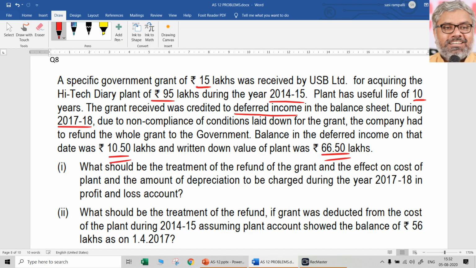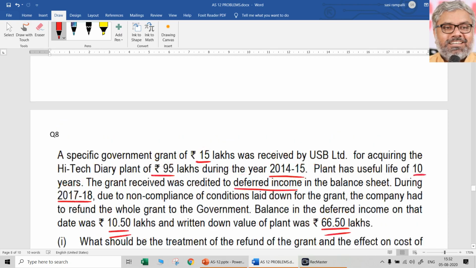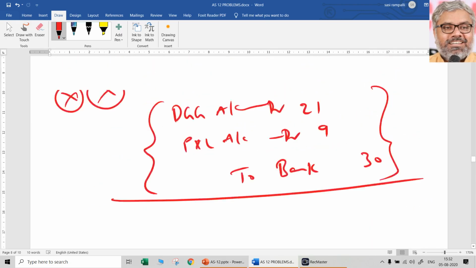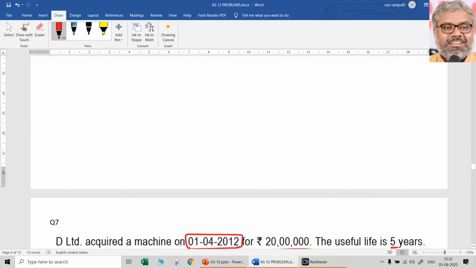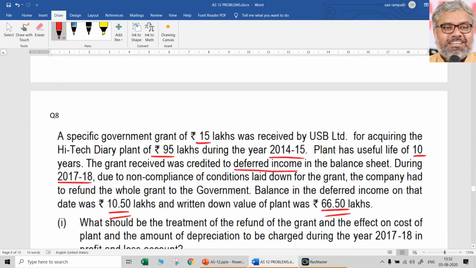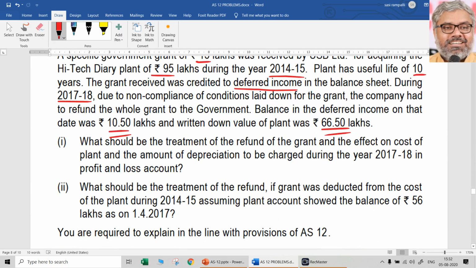Written down value of the plant was 66.5 lakhs. We don't need to check that. Not necessarily also, because we don't know what method they are following and all that. Just for understanding purposes, earlier in one of the questions we have checked it. Not that we have to show it in the exams. Already it is given. The credit balance in the deferred grant account is 10.5 lakhs. Written down value of the plant on the asset side is 66.5 lakhs. That is the reality now. Now the question is, what should be the treatment of the refund of the grant and effect on the cost of plant and amount of depreciation to be charged in 17-18 in P&L account?